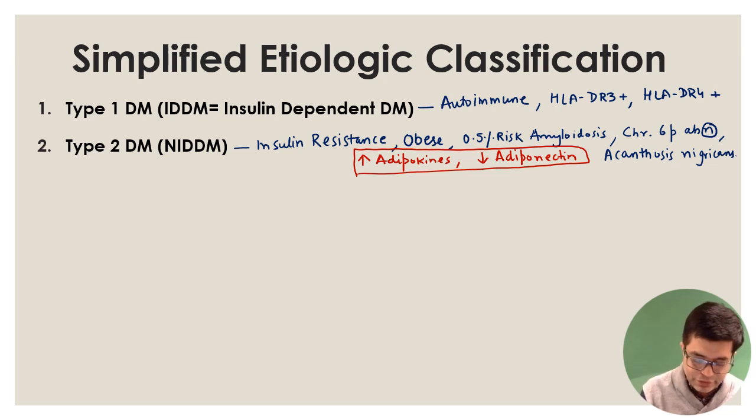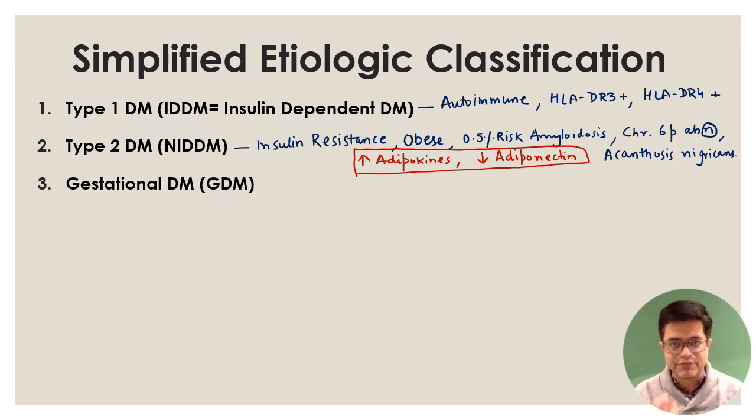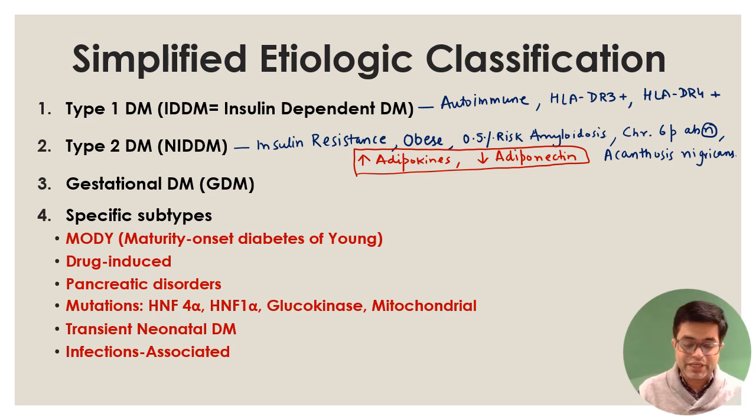Now, the third variety of diabetes mellitus is gestational diabetes, which typically occurs during pregnancy, and then we have specific subtypes. There is a huge list given in the books. There can be maturity onset diabetes of the young, we call it MODY. It can be drug induced, for example, with corticosteroid use.